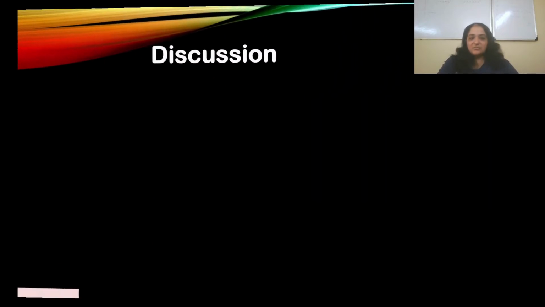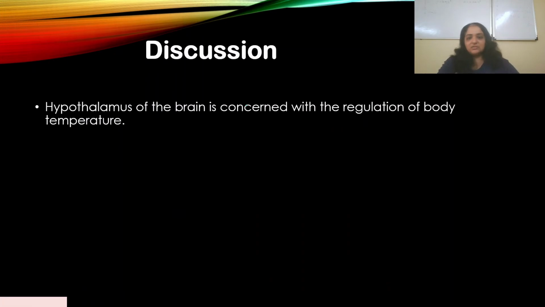Again, it's the same answer, so I've just given you a brief. The hypothalamus of the brain is concerned with the regulation of body temperature. Just imagine your body is set at a particular temperature all the time, that's 37 degrees Celsius, like a thermometer which is set at the same temperature. So the hypothalamus' role is to maintain that body temperature.